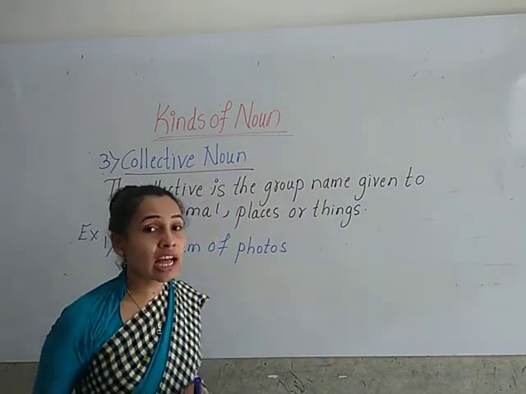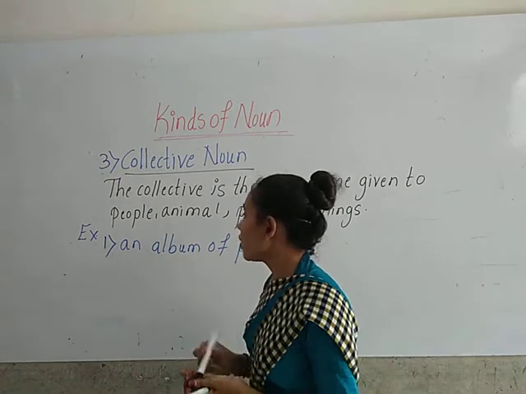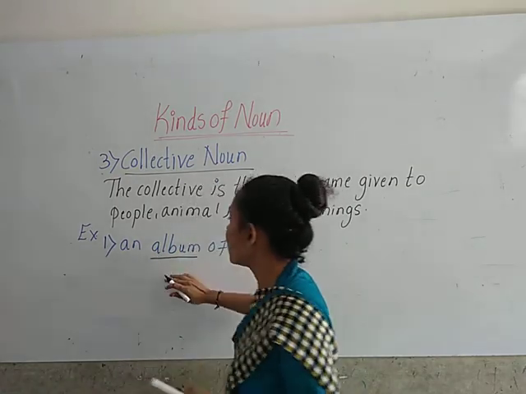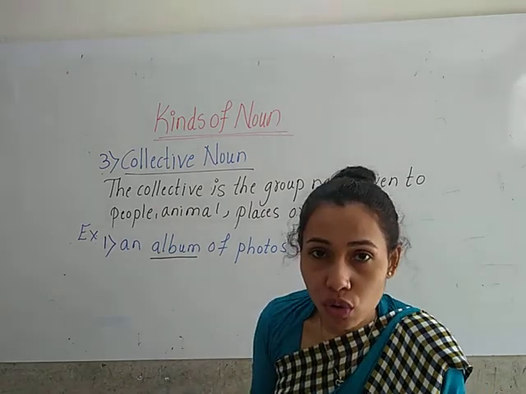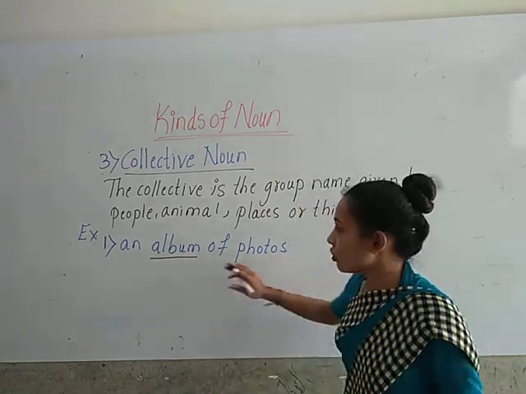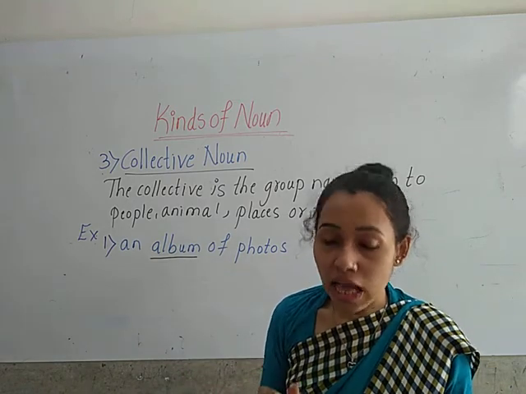So here which is the collective noun, children? Which is the group name? Here album. So here album is the group name which is given to a group of photos.